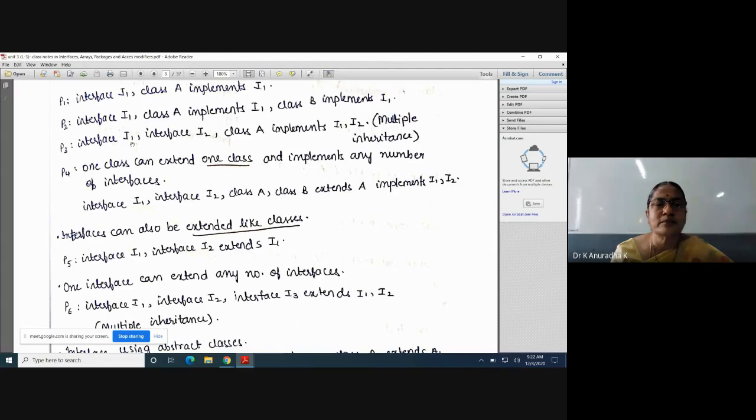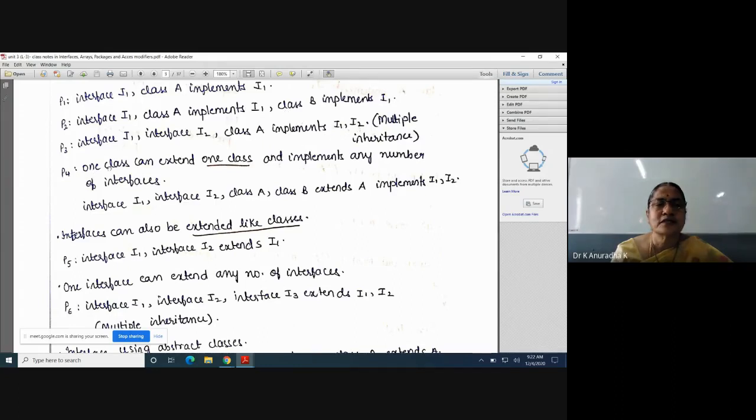Next, what is the third program? I am defining two interfaces. See, two different interfaces I am defining. Next, I am taking one class which implements these two interfaces. It is nothing but multiple inheritance. So one class can implement any number of interfaces, or one interface can extend any number of interfaces. Both are possible. These two are possible with respect to interfaces.